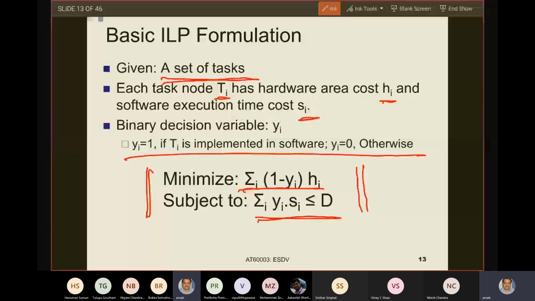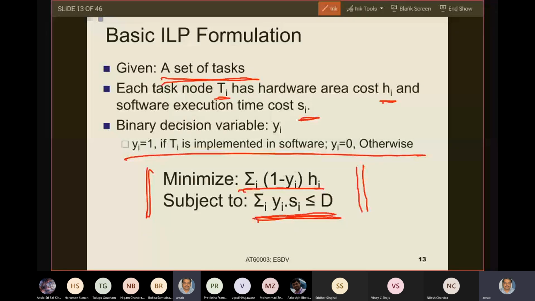You have a single general purpose processor for software, and therefore, if you want to minimize the total software execution cost, you will minimize the total time taken by the tasks in software. This is given by the constraint at the bottom.